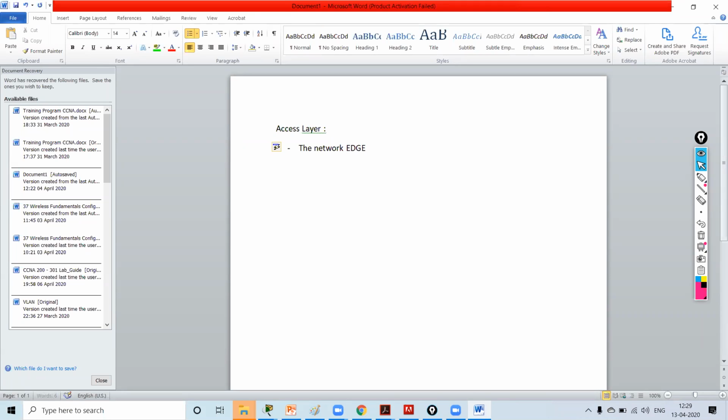The network edge of the network, where end users are connected. End user devices are connected.